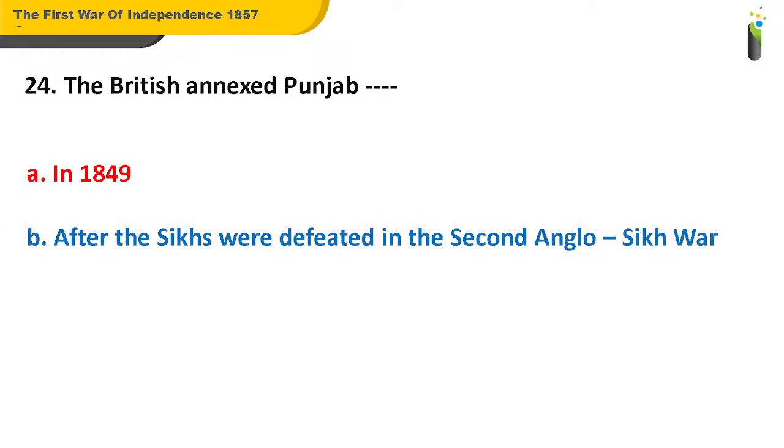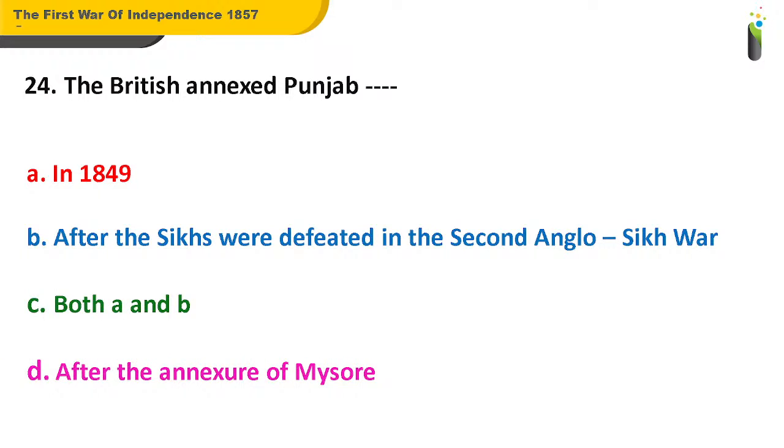Now, coming to the next, that is question number 24. The British annexed Punjab dash. A, in 1849. B, after the Sikhs were defeated in the Second Anglo-Sikh War. C, both A and B. D, after the annexure of Mysore.